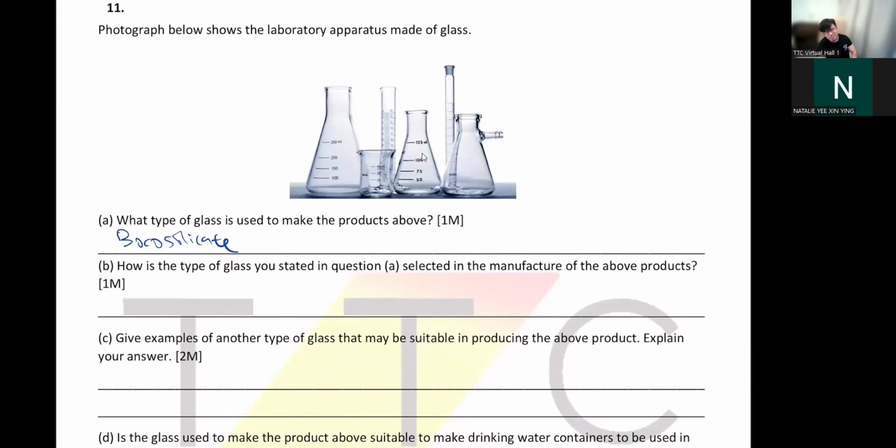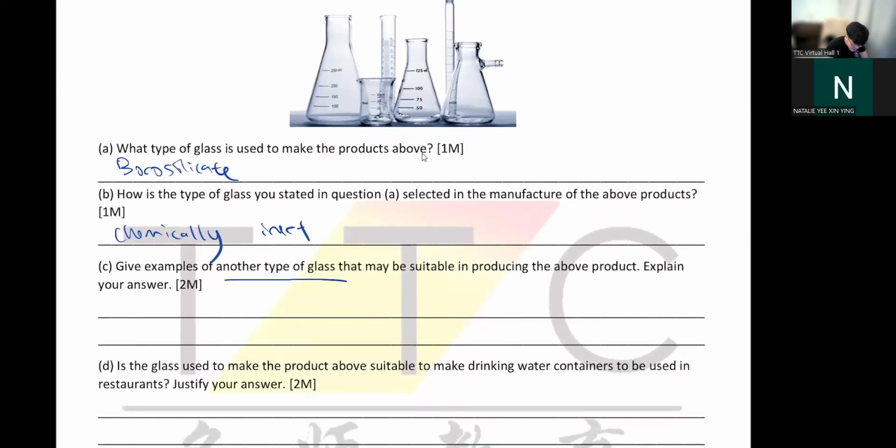Borosilicate is the high class one because it's very stable. So B, how is the type of glass you selected in the manufacture of the above product? Why choose borosilicate? Because they are chemically inert, or chemically very stable. So another type of glass, what else can you use? You can use your fused glass.